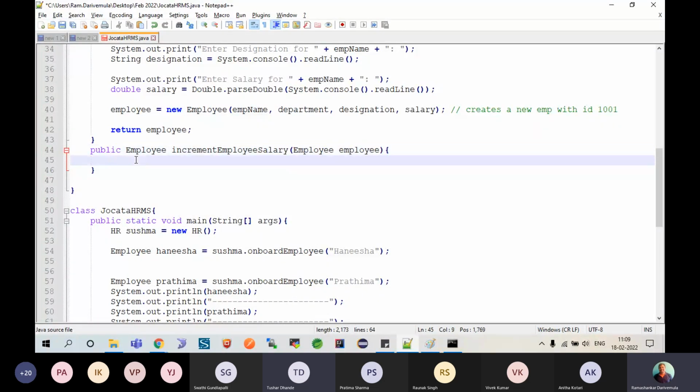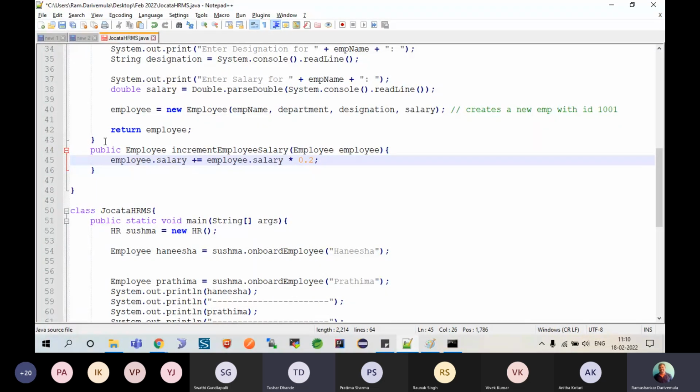So here I'll say employee dot salary is equals to employee dot salary into, let's say, 0.2, that is 20%. That means the current employee salary is increased by 20%. Am I clear? Yes, sir. So what is the next step to do this? This is what I am planning to do.